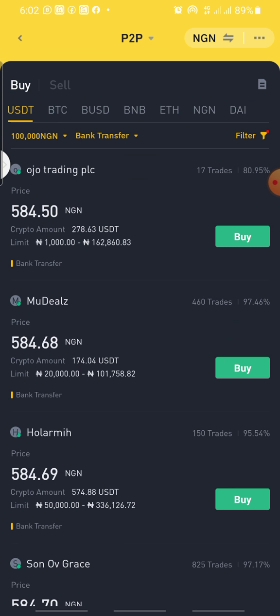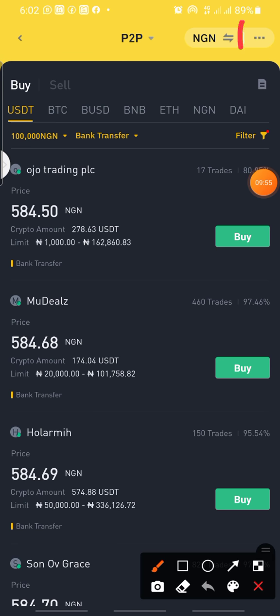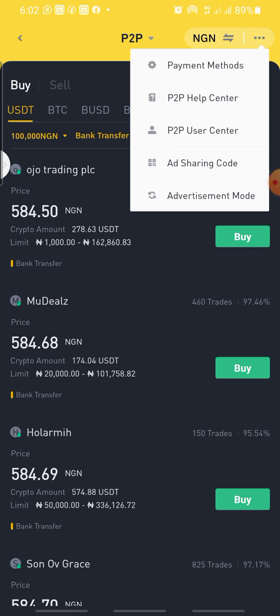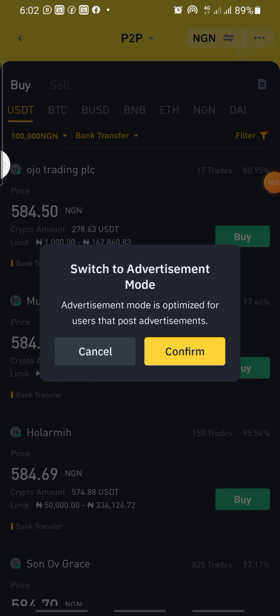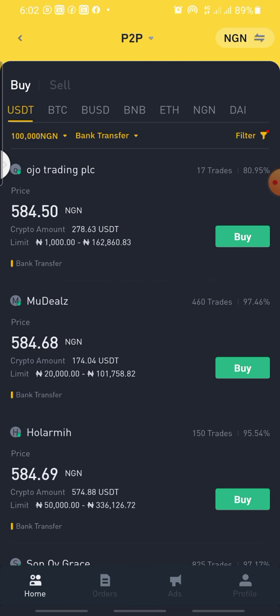So if you really want to do this, you are going to be posting adverts. You are going to use this particular place, these three dots you are seeing. You will click on it, and it will take you to this place. So click on the advertising mode, which is the down part. Once you click advertising mode, it will switch. You click on confirm, and it will go to this particular position. So for this position, don't forget, here is the place you have to add your bank details and other things. If you want to add your bank details, here is how to do it.